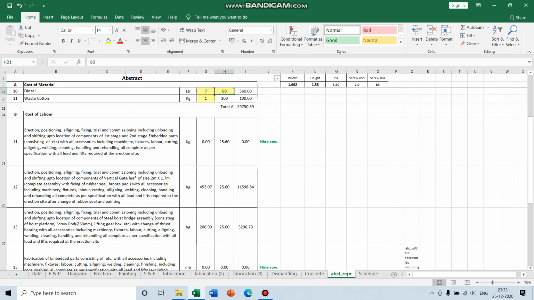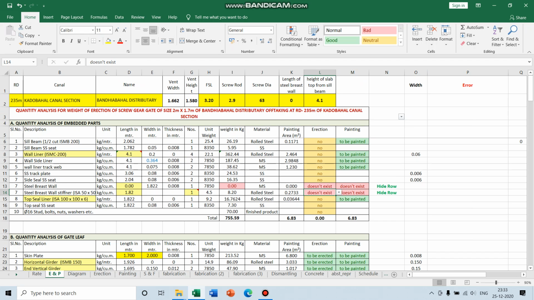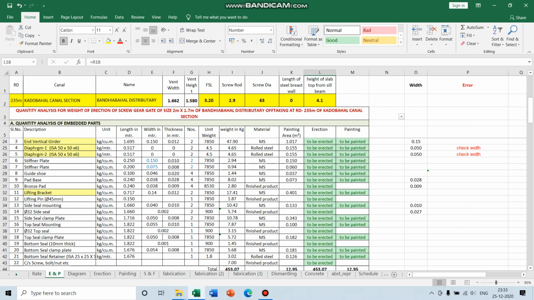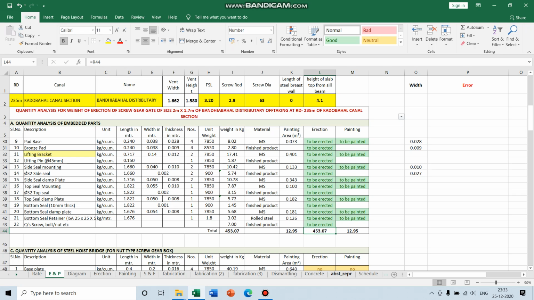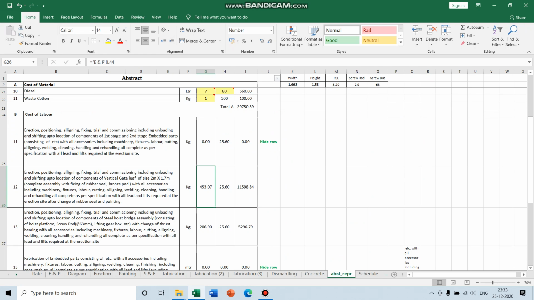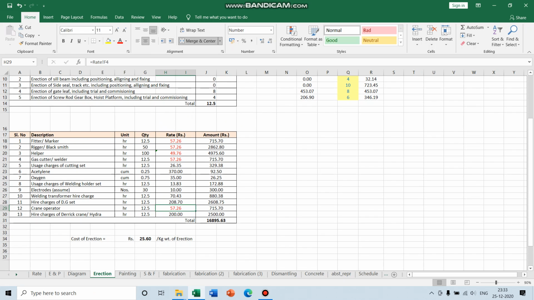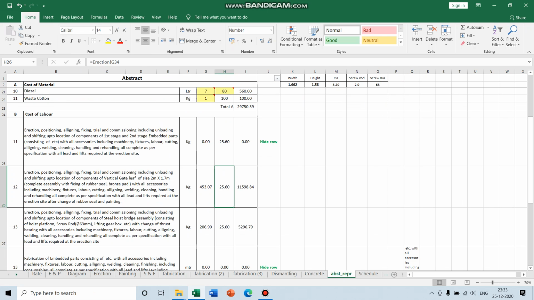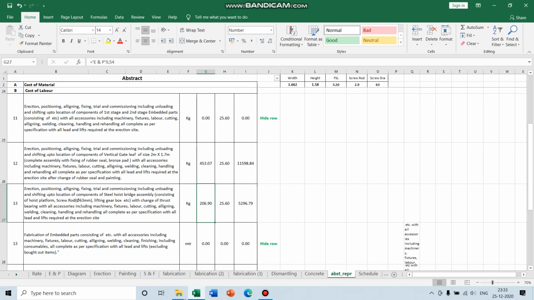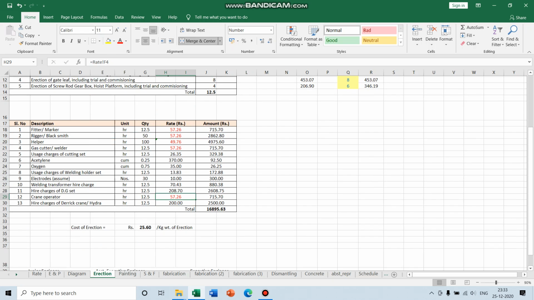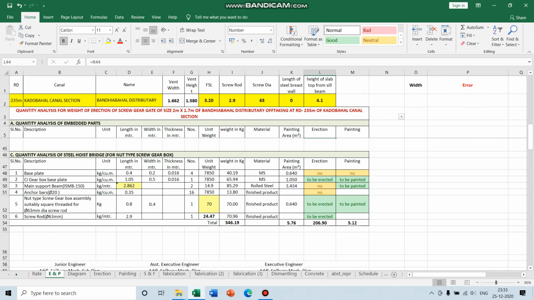Okay, since we are not going to erect the embedded parts, so it is coming as 0. Okay, it is taken from here, it is coming as 0. Since it is 453 the weight of the gate leaf, so it is 453, and the cost of erection is coming as 25.6. Okay, so it is 25.6, and the weight of erection for